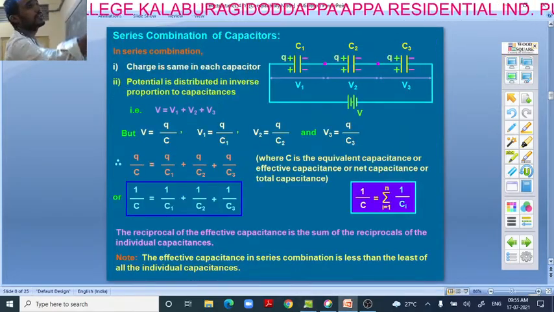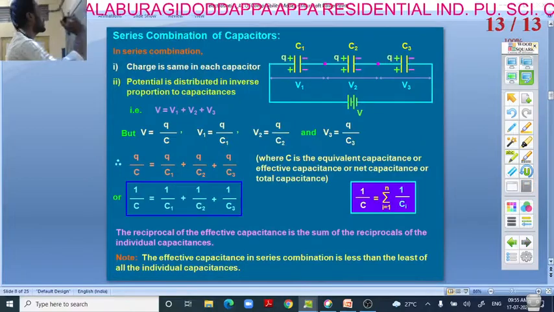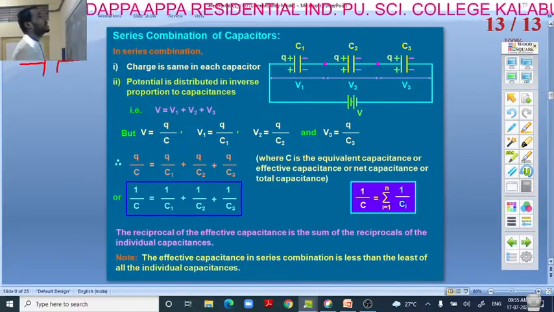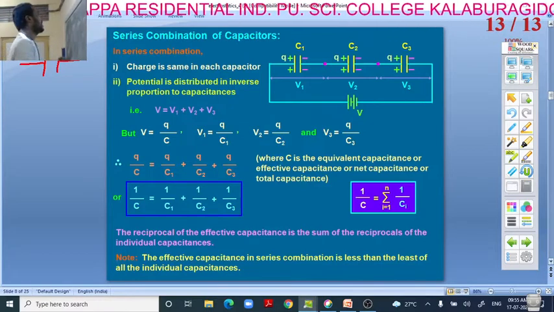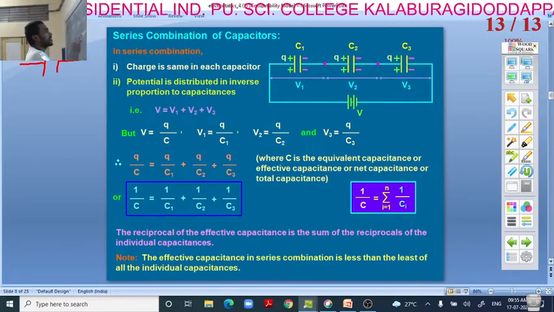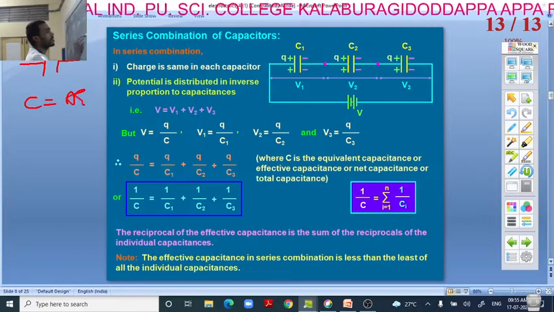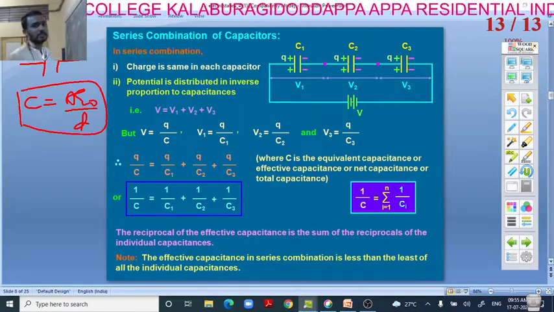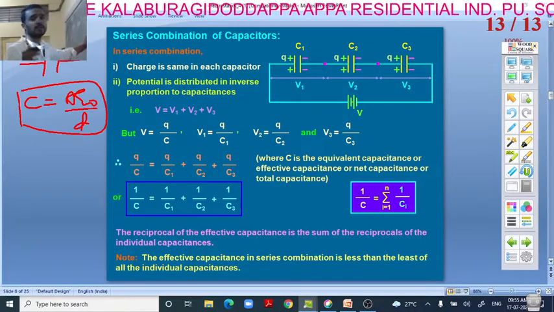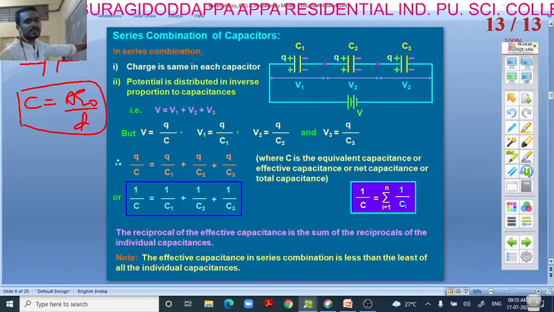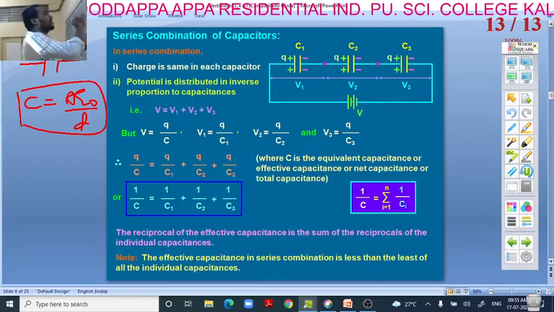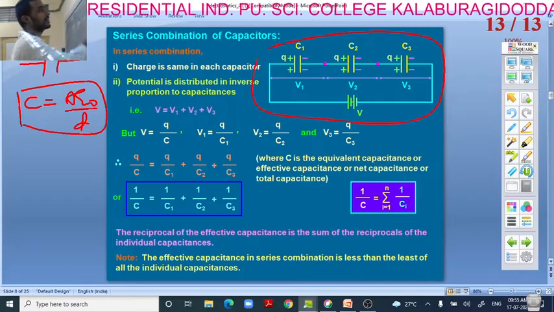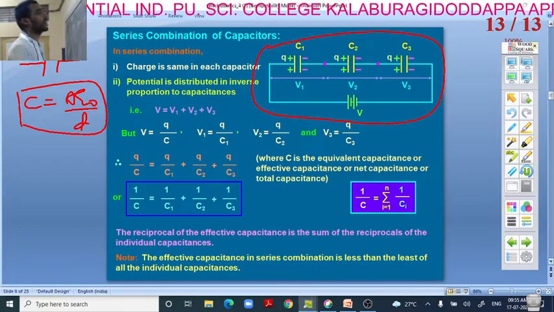Next, this is the symbol of a capacitor we know. If this is a single capacitor, then the capacitance of the capacitor C is equal to A epsilon by D. We have done this. If we have a number of capacitors, we can group them in two different manners. One is series and another one is parallel. So if we connect the capacitors in series, this is our circuit diagram.